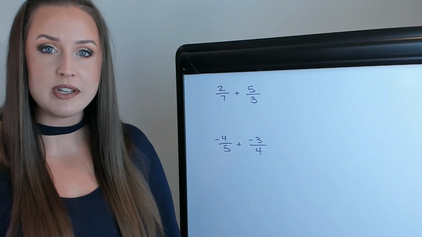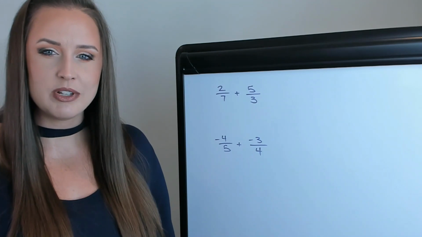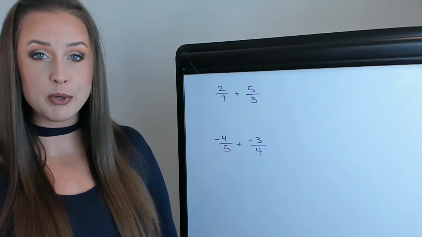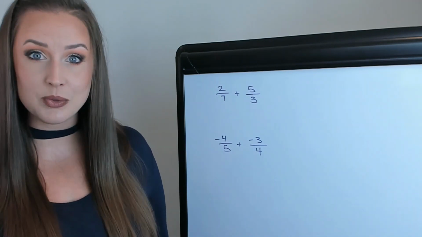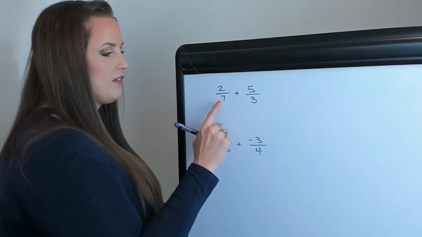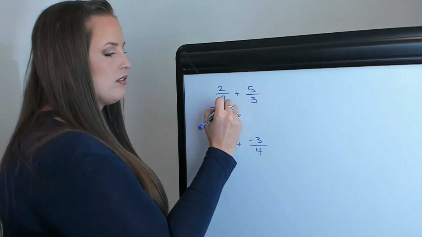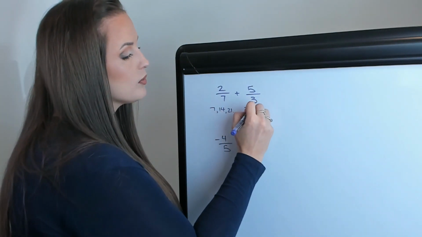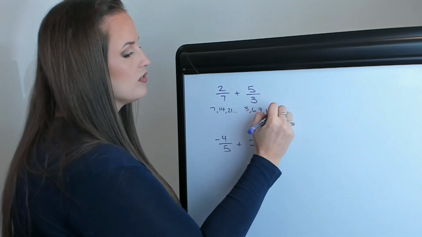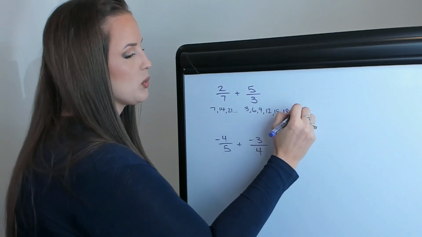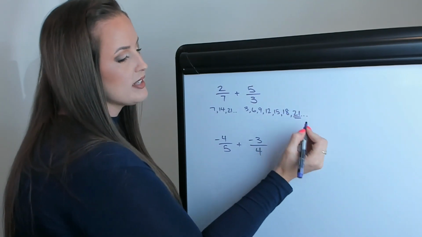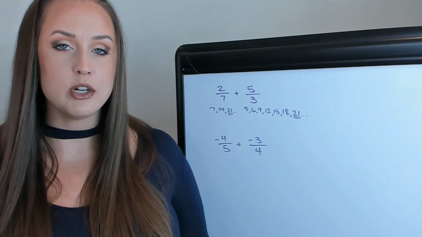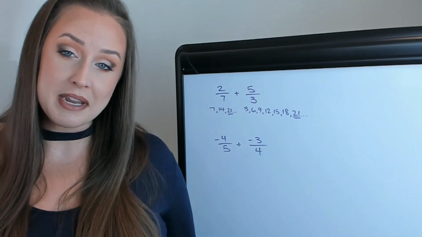One way you can do this is just start listing the multiples of 7, or just count by 7s and then count by 3s, and the first number you come to in each list that's the same, that's going to be your common denominator. So for example, if I count by 7s, I'll be going 7, 14, 21, etc. If I count by 3s, I'll have 3, 6, 9, 12, 15, 18, 21. So since I've reached 21 in both lists, that's the number I'm going to make both my denominators become, and then they're going to be common, and then we can add them.